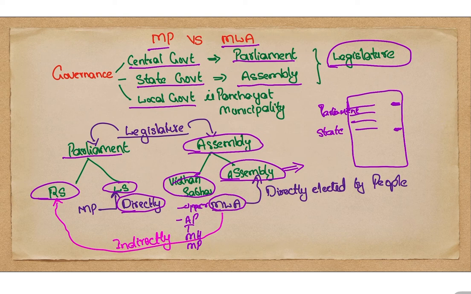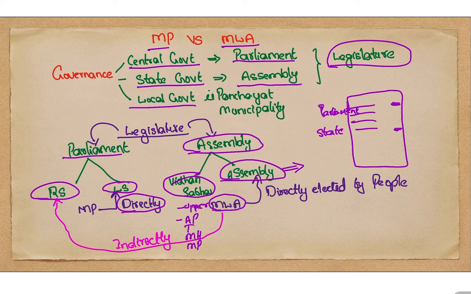And coming to the Rajya Sabha, these representatives are not directly elected. They are indirectly elected by the MLAs from different states. Indirect election means people are not electing them directly. People elect MLAs and MLAs elect the representatives, that is MPs of the Rajya Sabha.